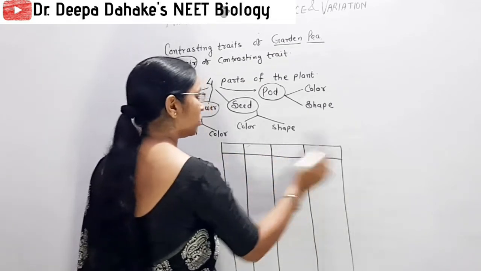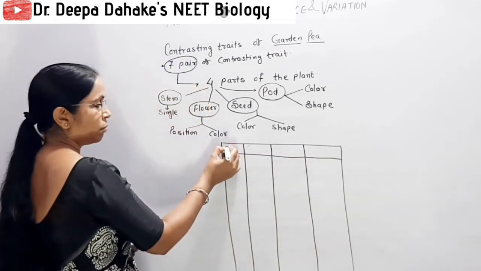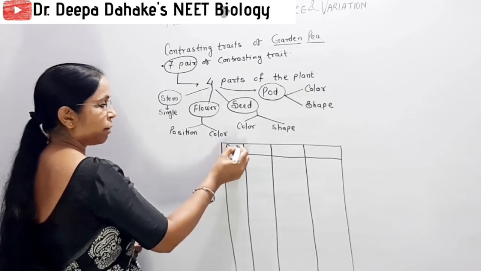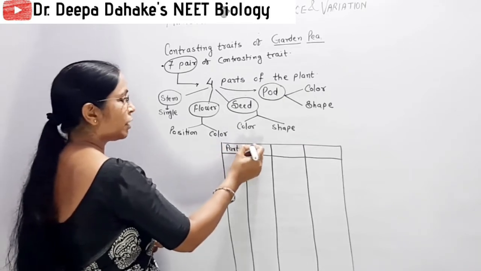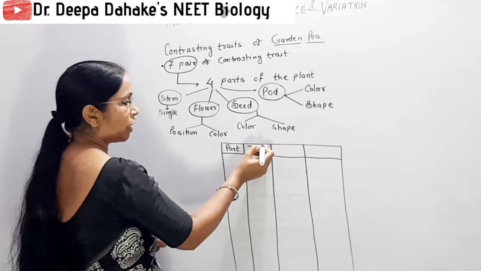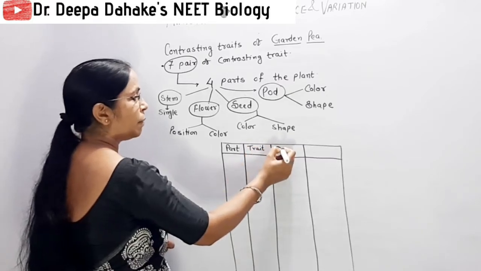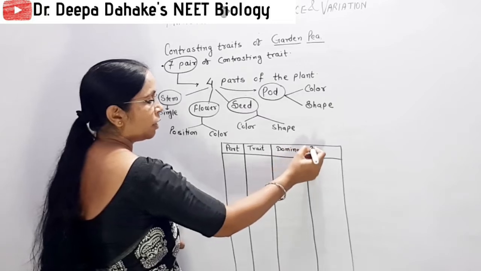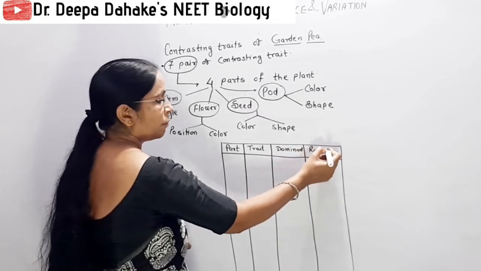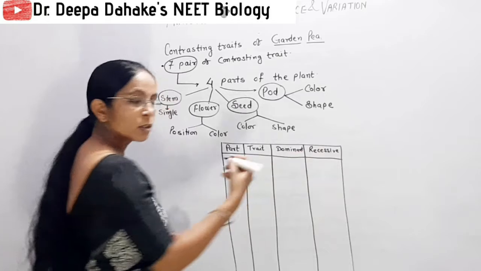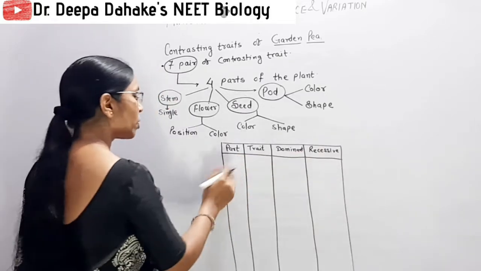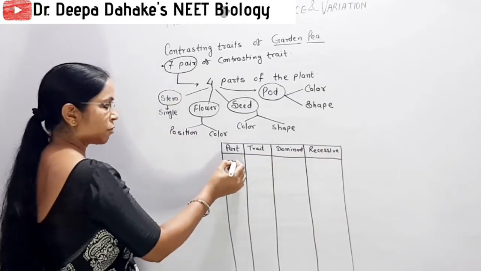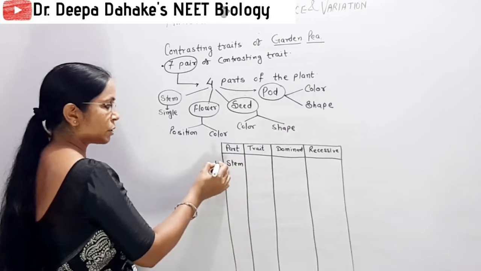So here first we take the part of the plant, second we take the trait or character, and for that trait, which one is dominant and which one is recessive. Okay, we begin from the flower or we begin from the stem. So first part is stem.